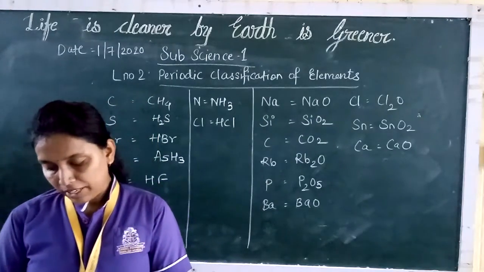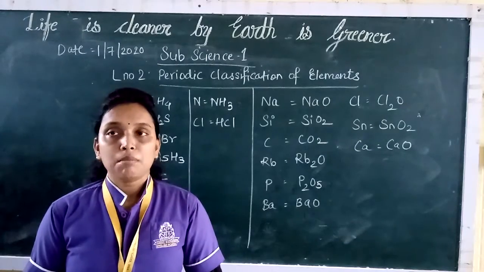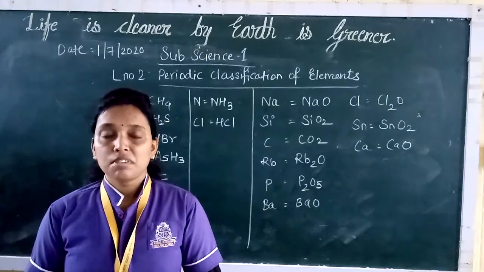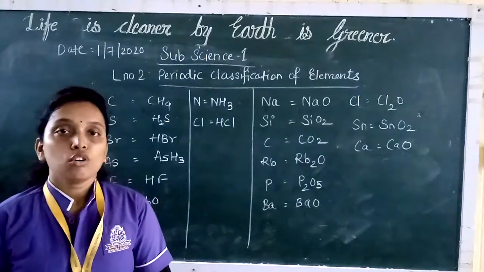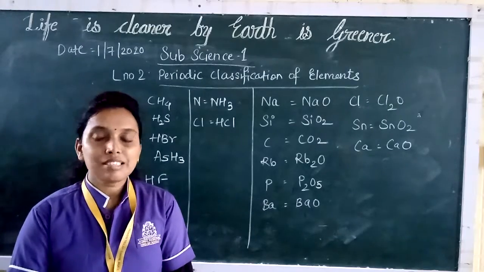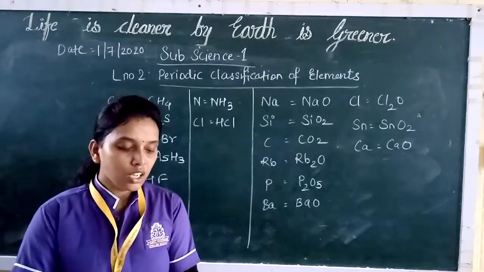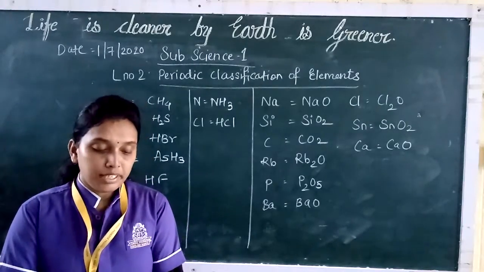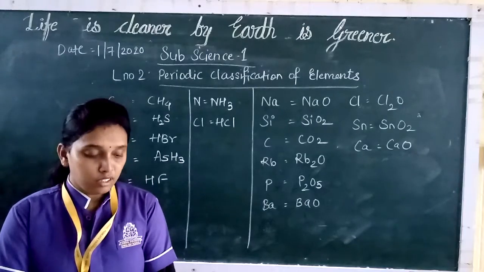So according to the statement of the modern periodic law, the properties of the elements, that is physical properties and chemical properties, are a periodic function of their atomic numbers. So for Mendeleev, atomic number was just a serial number. Now we'll see the modern periodic table, which is also known as the long form of the periodic table.